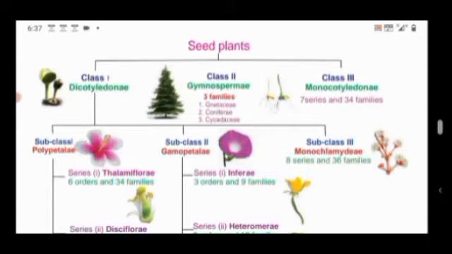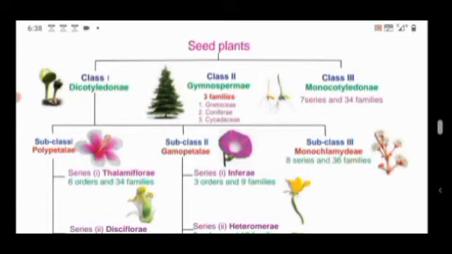That is, the seeds can be split into 2 cotyledons. The leaves show reticulate venation, that is, the dicot shows reticulate venation. The root system is taproot. The flowers are tetramerous, that is, the number of floral parts is 4, or pentamerous, 5 in number. That is, the calyx and corolla are 4 or 5 in number.